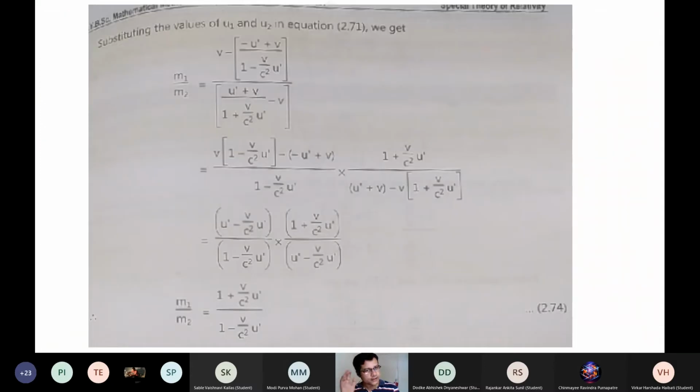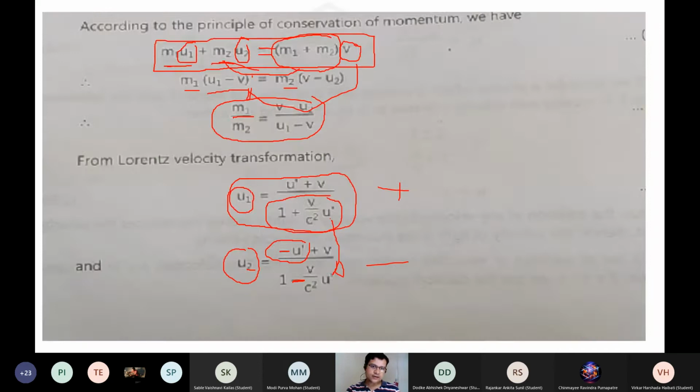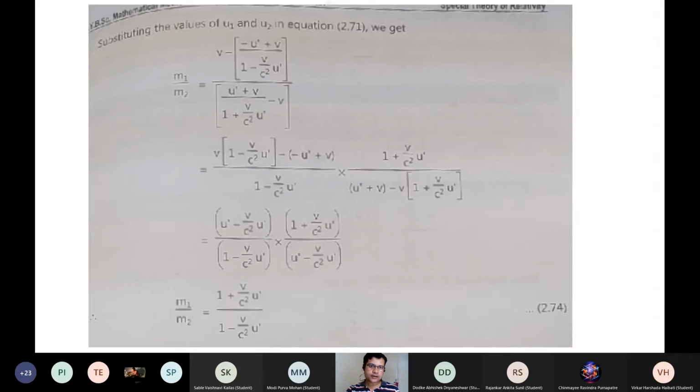Okay, now here the mathematical things. Why? Because you already written over here the m1 by m2 as v minus u2 and u1 minus v. So you need to calculate this u2 by this formula, and you know how you can write u1 with this formula. So you know these two formulas, and now you can express these equations and solve the ratio of m1 and m2. Okay, so hope you understand this part now.